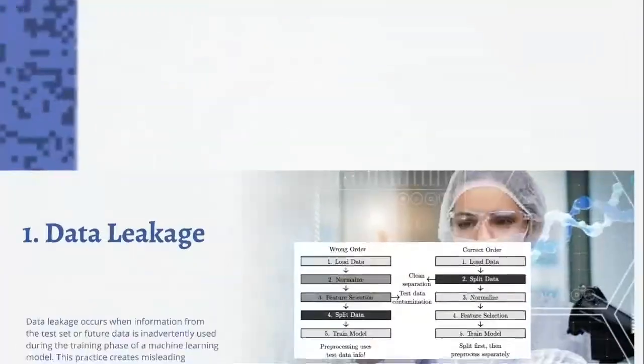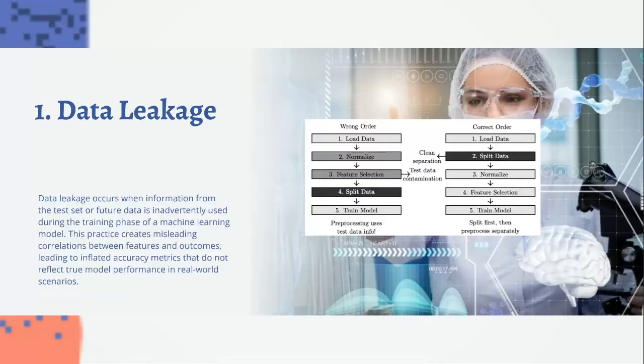Let's take a closer look at one of the most common issues, data leakage. Data leakage happens when information from the test set makes its way into the training process of a machine learning model. This introduces false relationships between the features and the outcomes, causing the model's accuracy to appear much higher than it actually is in real-world use. A typical example of this mistake is applying data manipulations, like pre-processing techniques, to the entire dataset before splitting it into training, validation, and test subsets. Doing so contaminates the data splits, leading to data leakage and unreliable evaluation metrics.